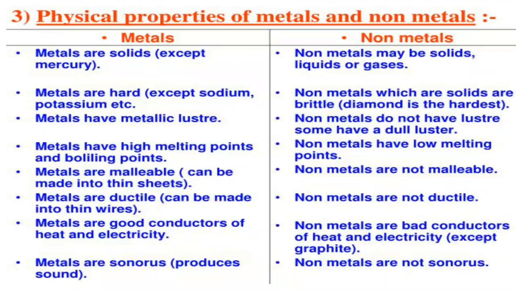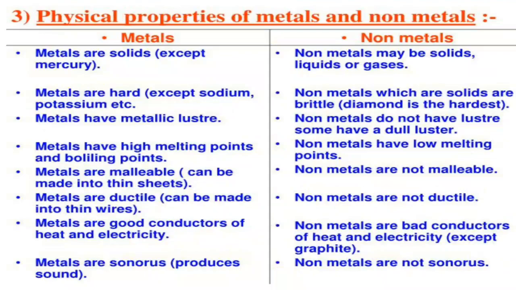Here the exceptional case for metals is mercury, which is in liquid form. Mercury and gallium are the two metal exceptions which occur in a liquid state at room temperature, and all the rest are in solid state.